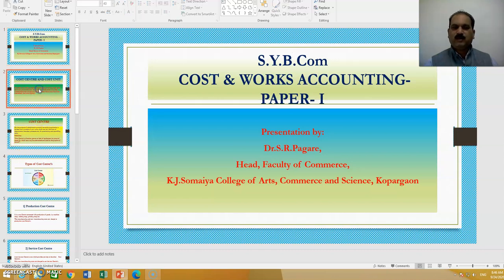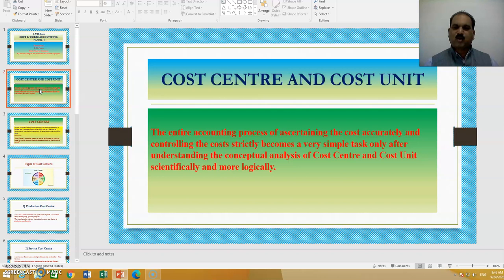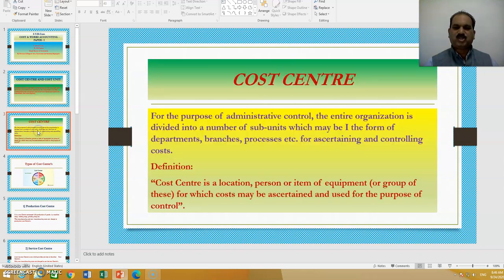Today we will be learning the concepts of cost center and cost unit. The entire accounting process of ascertaining the cost accurately and controlling the cost strictly becomes a very simple task only after understanding the conceptual analysis of cost center and cost unit scientifically and more logically.